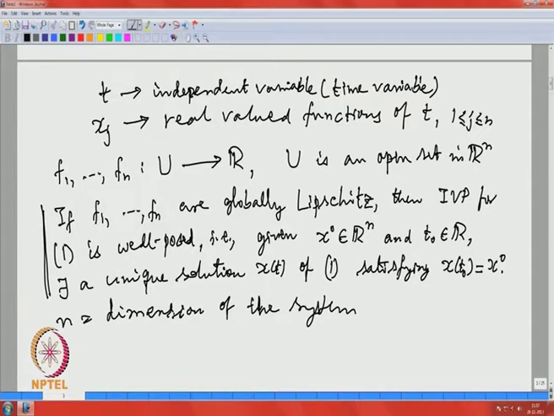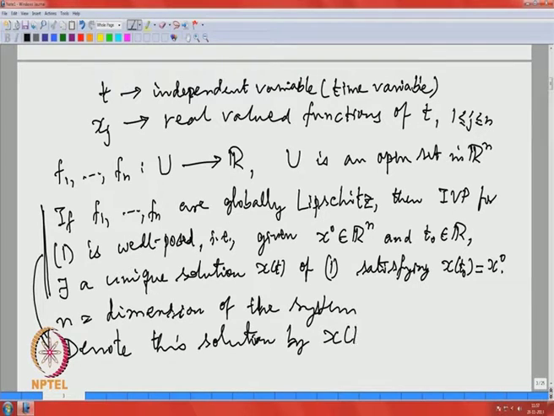Before I introduce some notations, this solution we denote by x of t, t 0, x 0.